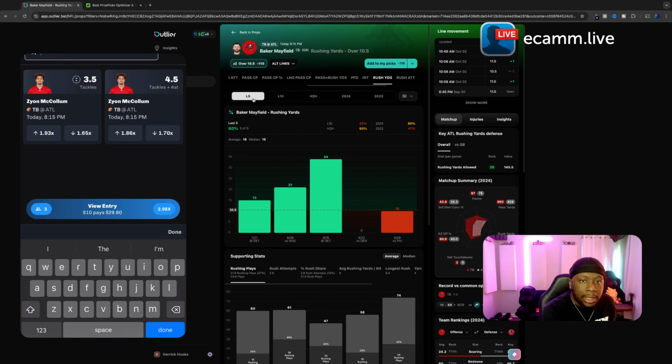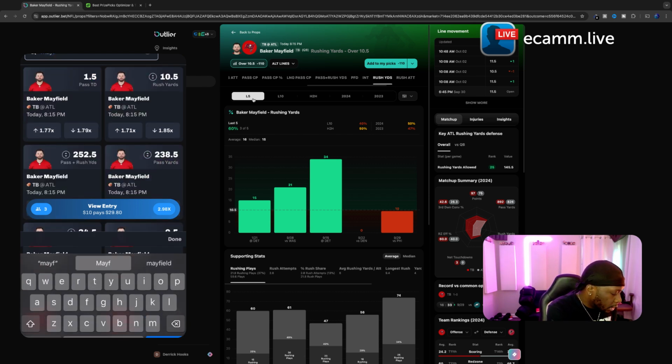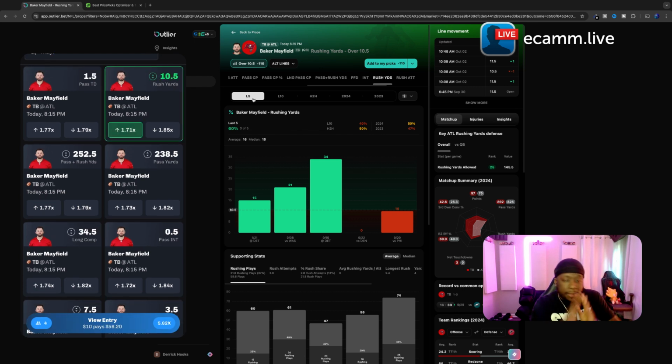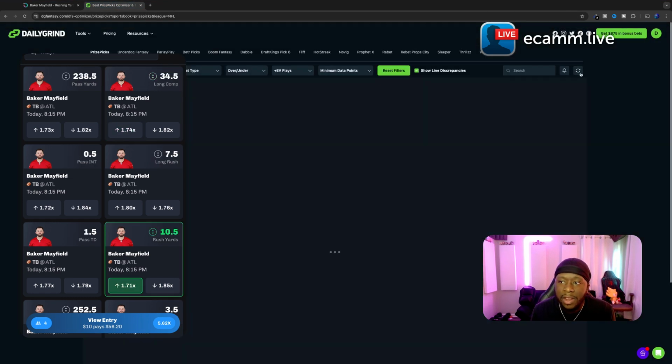Let me just see something. I'm not mad at it. His rushing yard 10.5, I'm taking it against the Falcons. As you can see right here, got it ranked 25 for that. So I'm gonna take it. I'm definitely taking it. Let's see if we have any value on the optimizer.